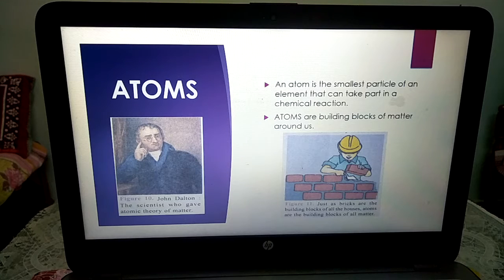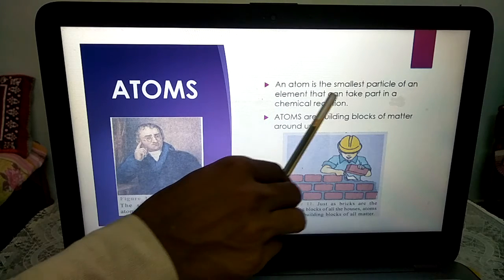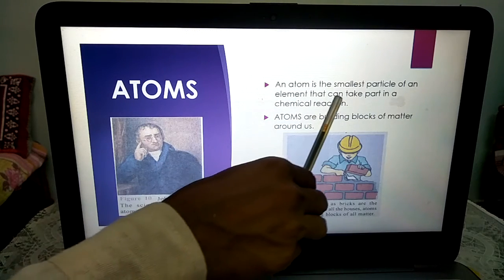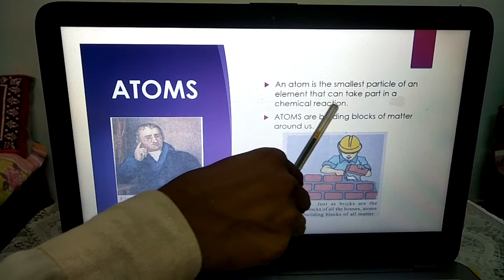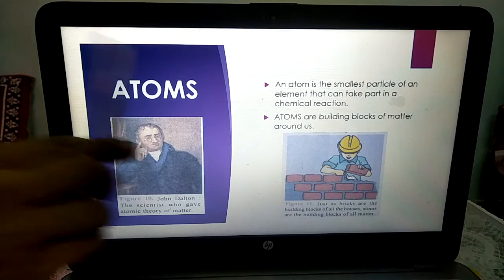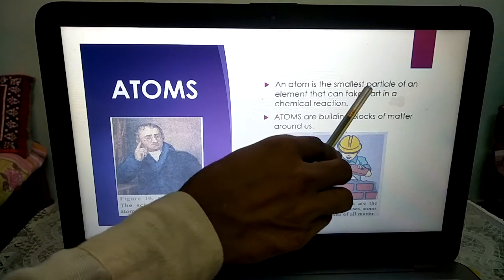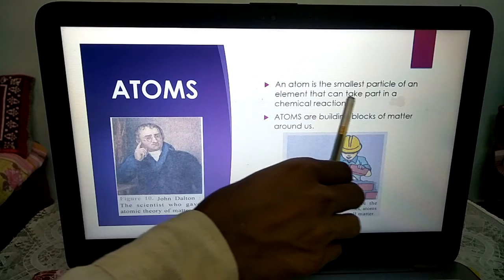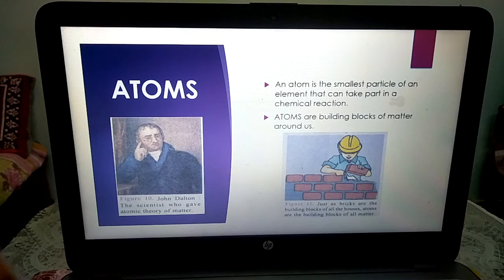Part, Atoms. Now what is an atom? An atom is the smallest particle of an element that can take part in a chemical reaction. I have said first only the smallest, the tiniest particle is nothing but an atom. In Hindi we call it Parmanu. And the atom is the smallest particle of an element that can take part in a chemical reaction.